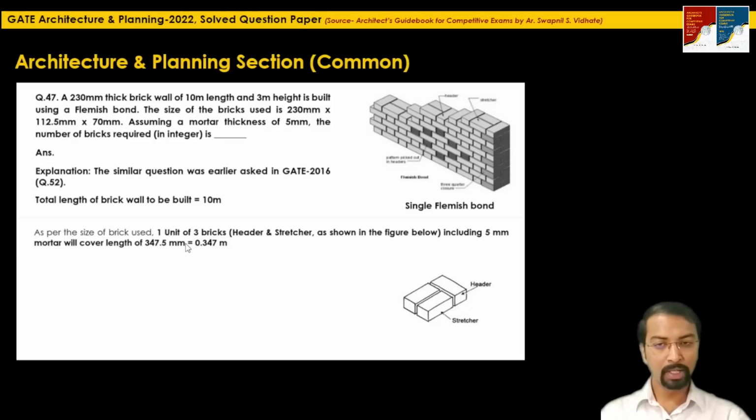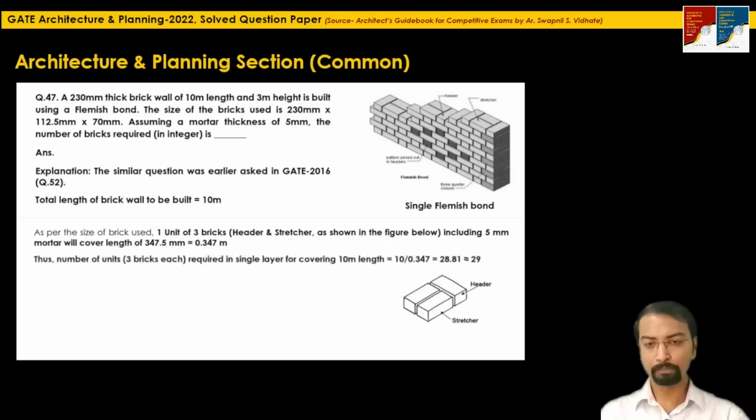If you convert it into meter, it will be 0.347 meter. So one unit of 3 bricks will cover a length of 0.347 meter. What is the length they have mentioned? It is 10 meter. So how many such units are required? 10 divided by 0.347 is 28.81, so approximately 29 units will be required.